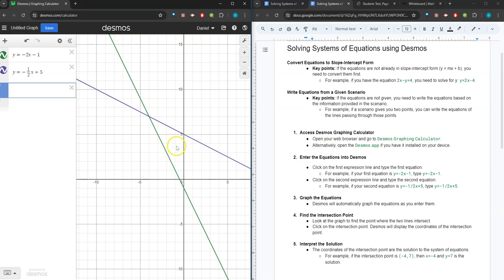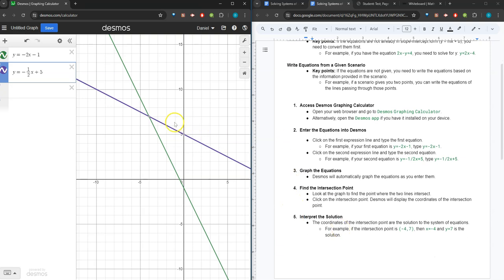And step 4, let's actually find that solution. So find the intersection point. So we'll look at the graph, and Desmos is quick and easy. We'll simply click on that point, and it'll give us the point of intersection. So we can see that interpreting our solution with that point of intersection, we know that negative 4, 7 is our solution to the system of equations.